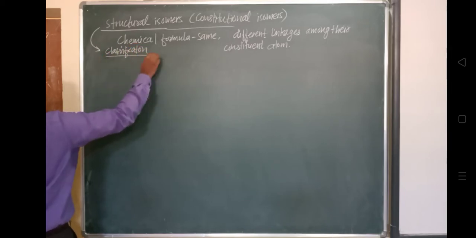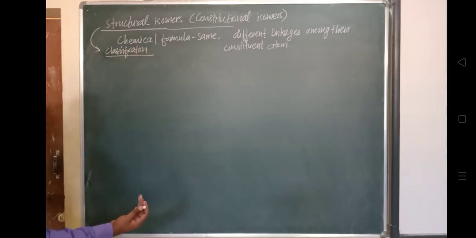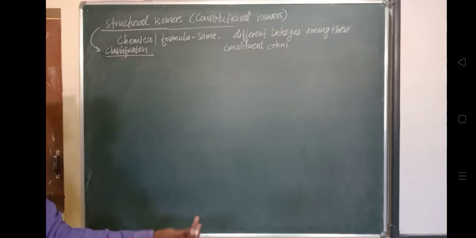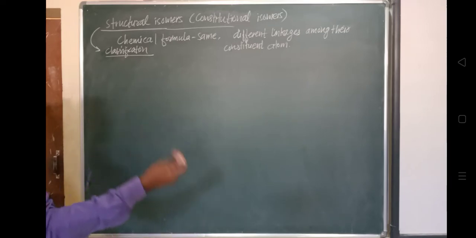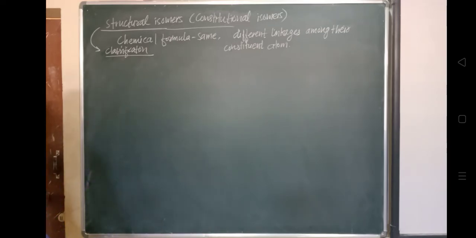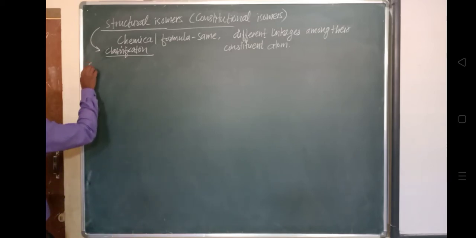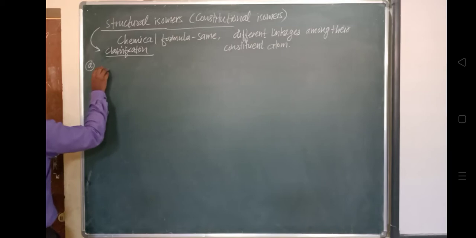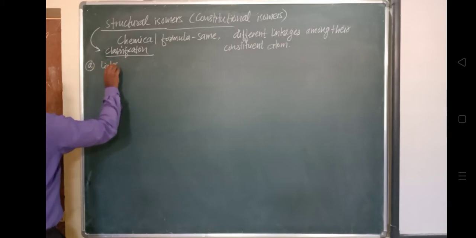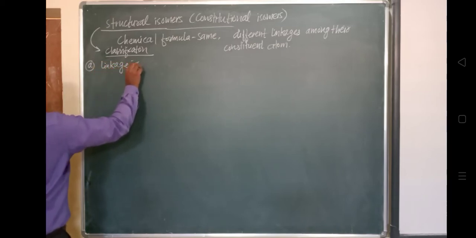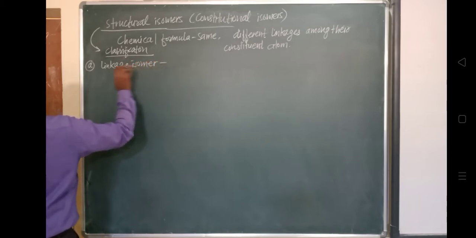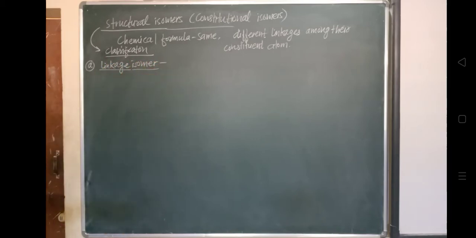So the classification of structural isomers: different linkages among their constituent atoms are present, and they have the same chemical formula. So the very first in that category is the linkage isomer. As the name is given, linkage isomers are formed when